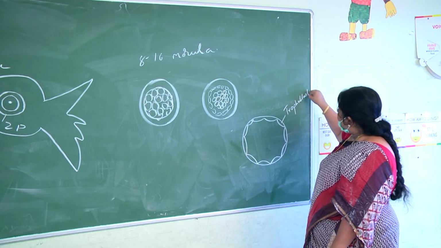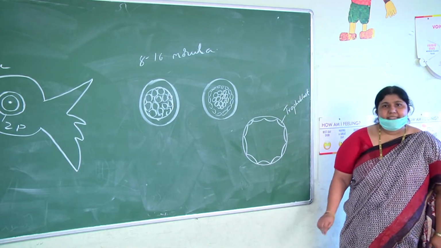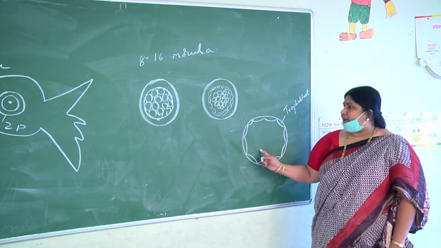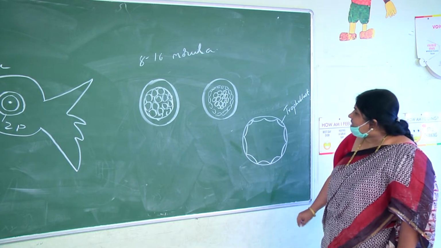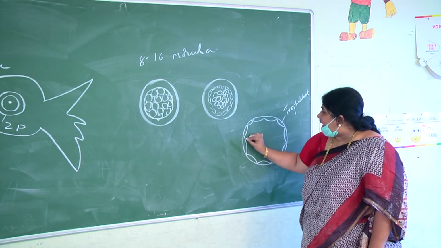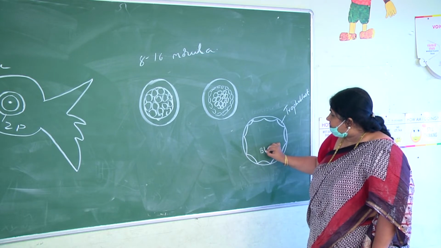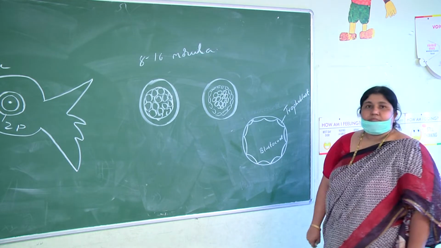The trophoblast secretes some liquid into this structure, which results in the formation of a cavity called the blastocele.